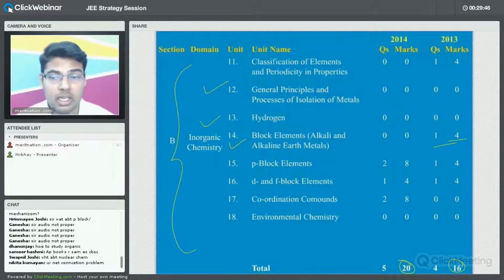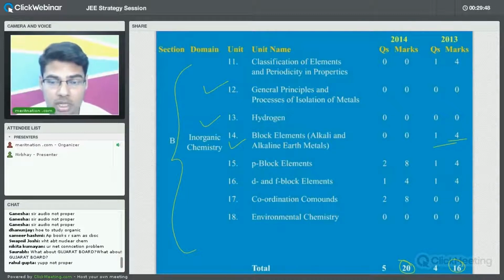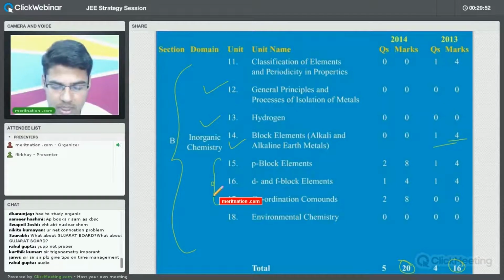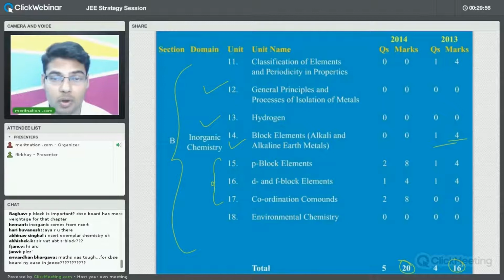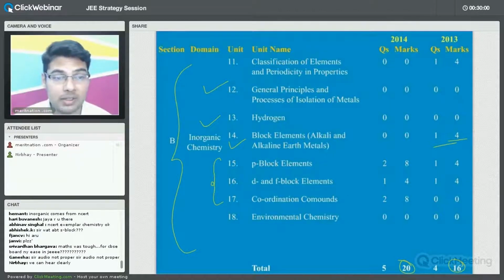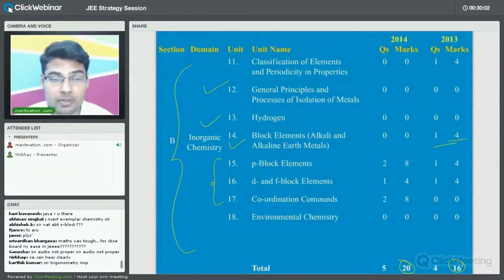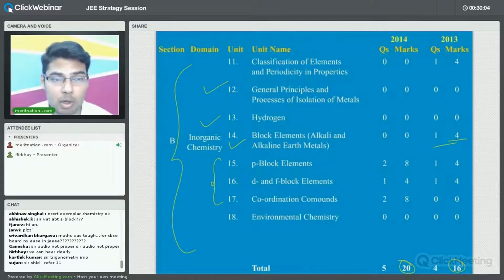Now, the basic point is that if you take a look at other chapters, P block elements, D and F block elements, and coordination compounds, these 3 combined carry almost all the weightage of inorganic chemistry, right? So basically the idea is, as far as time permits, what are the topics that we have to focus on more? So now this was for inorganic chemistry.